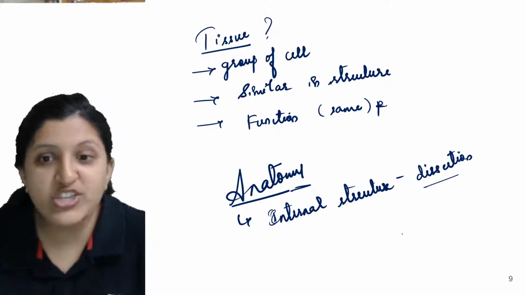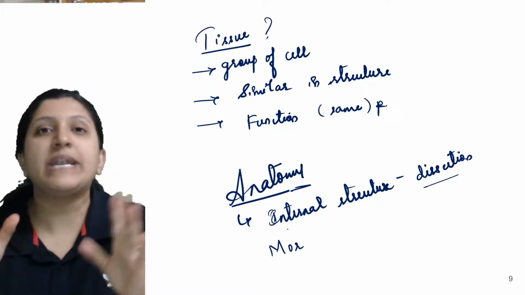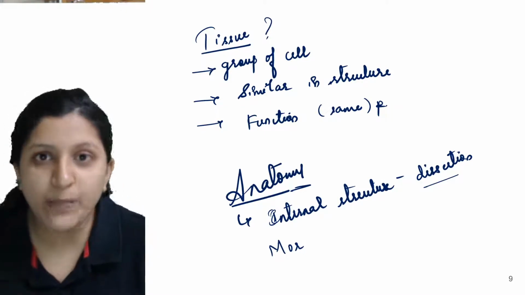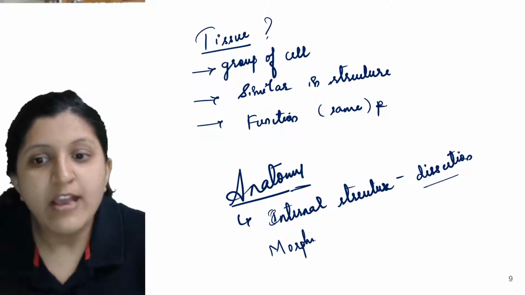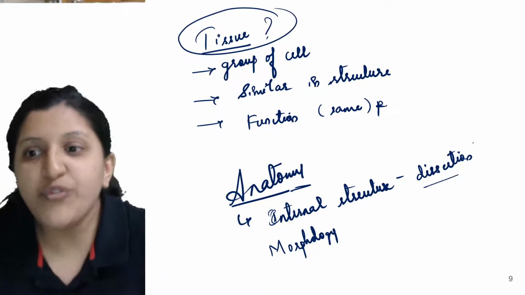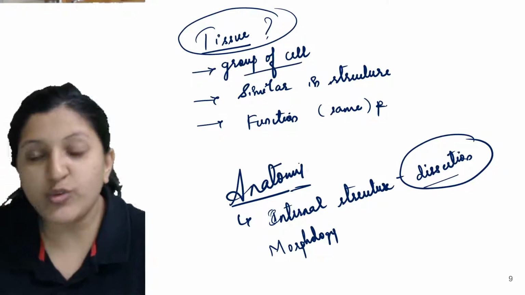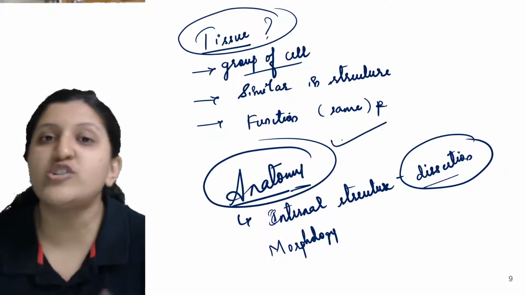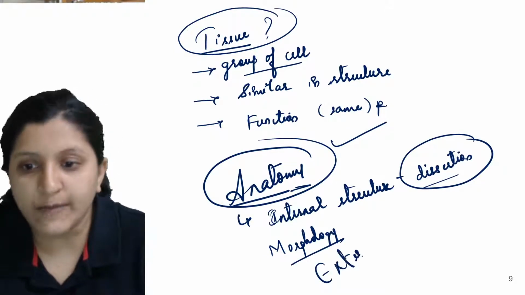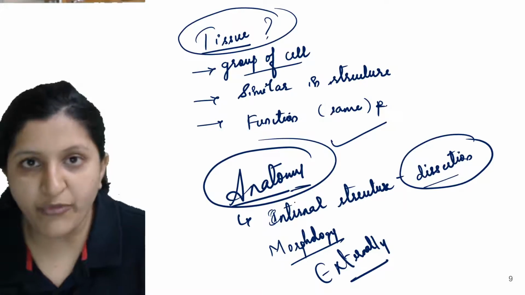So what is morphology? Morphology is just the external observation, like when a particular plant is there and you are not making any cut into the plant body. So morphology is just the external study. In order to study a tissue, first you need to dissect a plant, then you will observe the group of cells. So when we study tissue, it is actually anatomy that we are looking at. Morphology is basically the external study, where externally we observe what exactly is present.